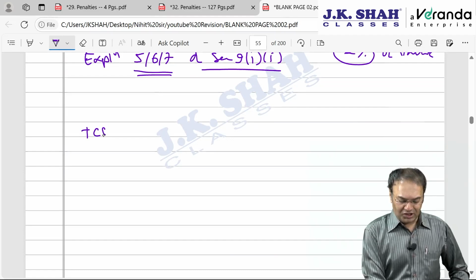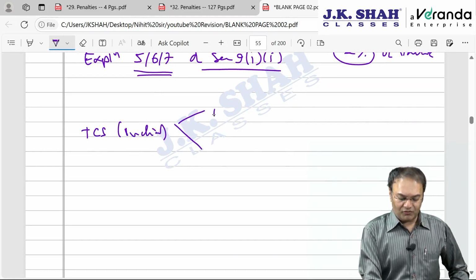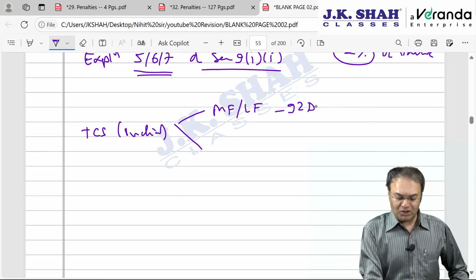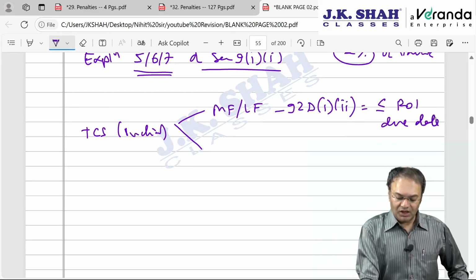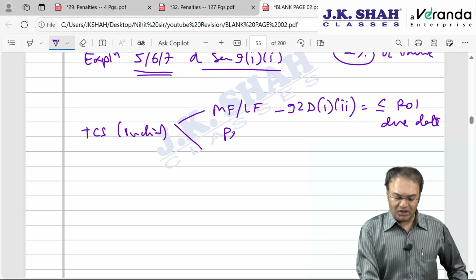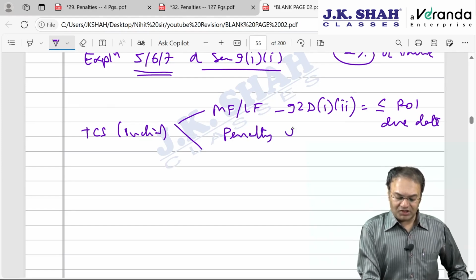So, TCS India will have to furnish two things in India. They will have to furnish master file, local file as required under section 92D subsection 1 clause 2. It is to be furnished on or before the ROI due date, IT return due date. If not furnished, then there will be penalty. Penalty will be under section 271AA subsection 2. Penalty will be 5 lakhs flat.